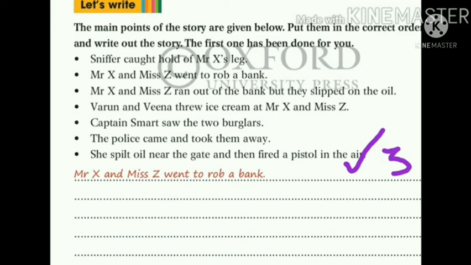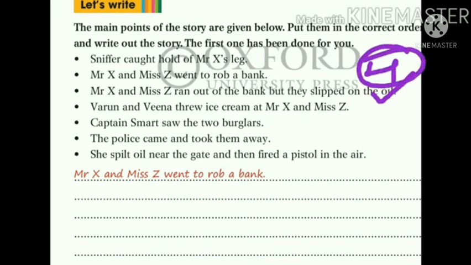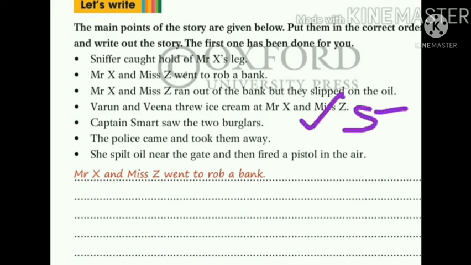Yes, according to the story, you can go one by one. Then the fourth sentence maybe is, then Mr. X and Miss Z ran out of the bank, but they slipped on the oil. Yes, and when they slipped, then what happened? Then Varun and Veena threw ice cream at Mr. X and Miss Z. And then what happened?